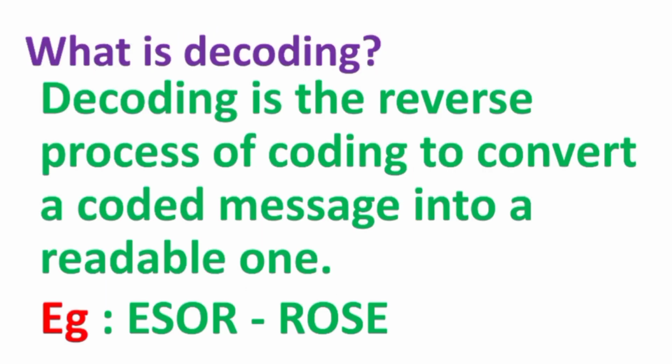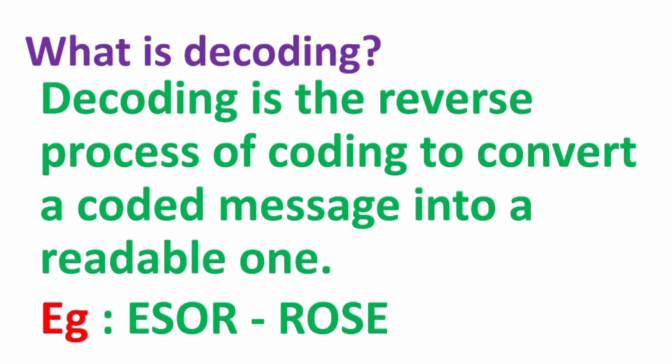What is decoding? Decoding is the reverse process of coding to convert a coded message into a readable one. The coded message can be converted into a readable one by using a certain logic or reason.